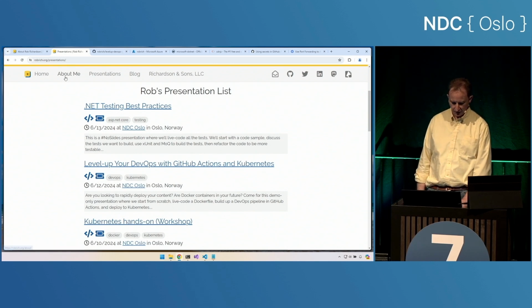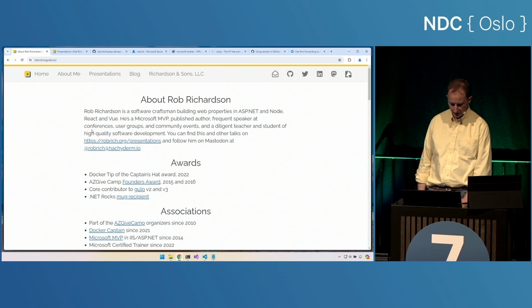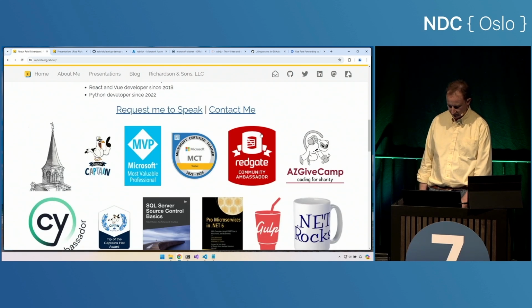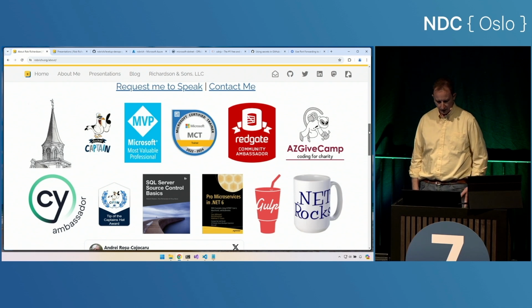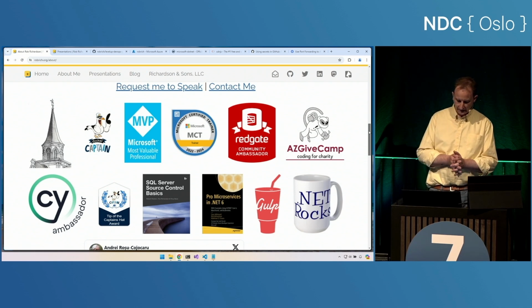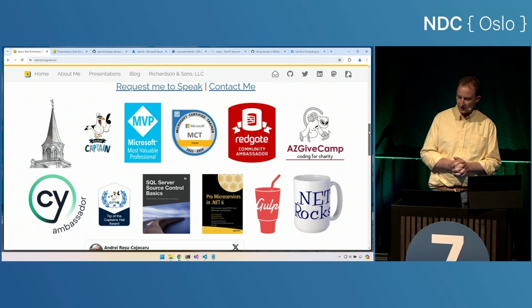While we're here on robrich.org, let's take a look at the About Me page. And we'll see some of the things that I've done recently. Both Microsoft and Docker have given me some awards, Redgate as well, and Cypress. AZ GiveCamp is really fun.